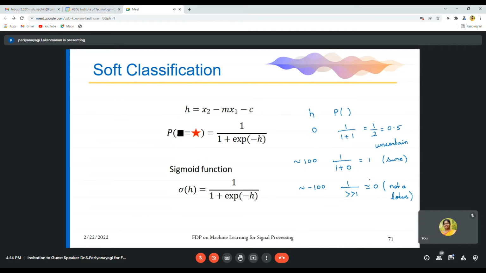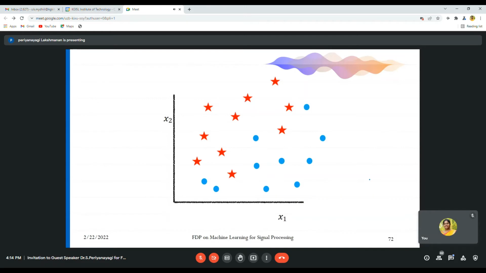Any doubts in this soft classification? So if you have a line like this, here 80% of your predicted values are correct and 20% are wrong.